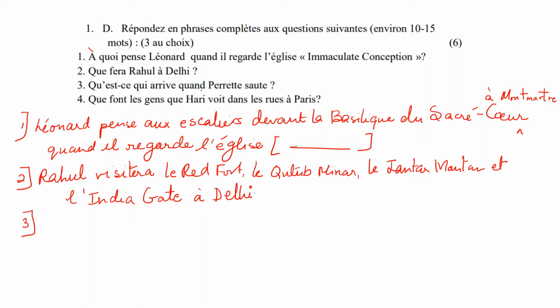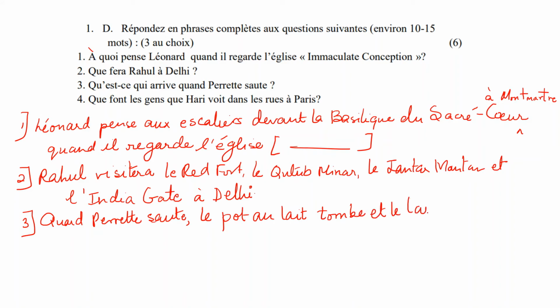Qu'est-ce qui arrive quand Perrette saute? What happens when she jumps? Quand Perrette saute, what happens? The pot falls. Le pot au lait tombe. And then what happens? This is not enough. Et le lait se répand sur la route. And the milk falls all over the road.